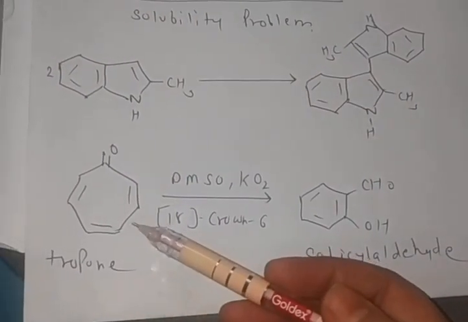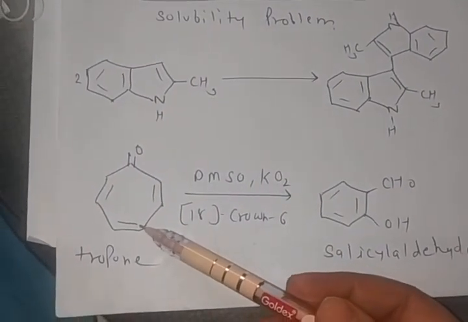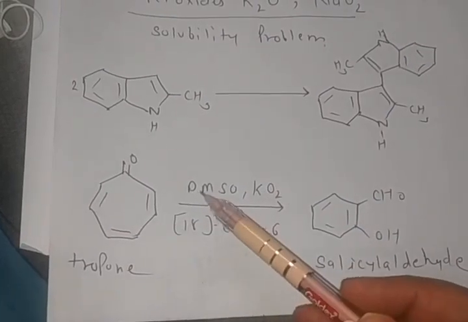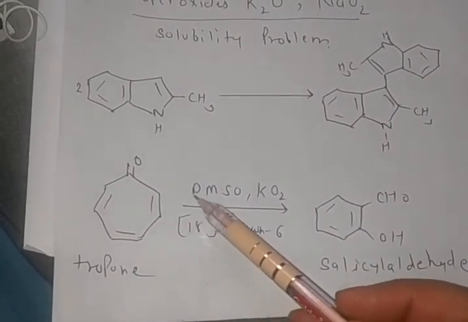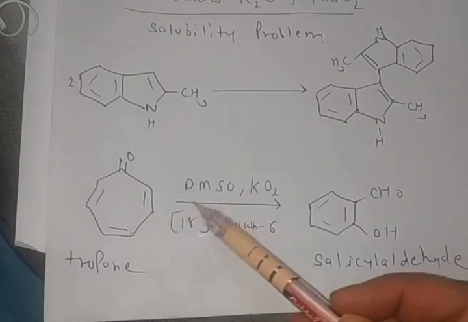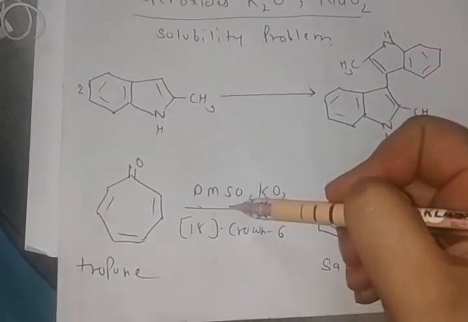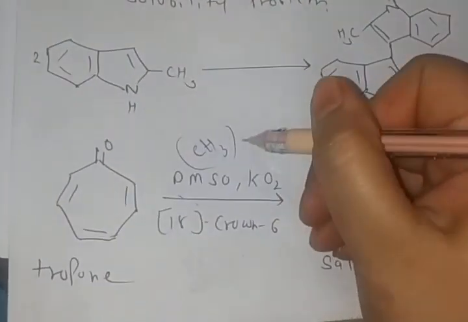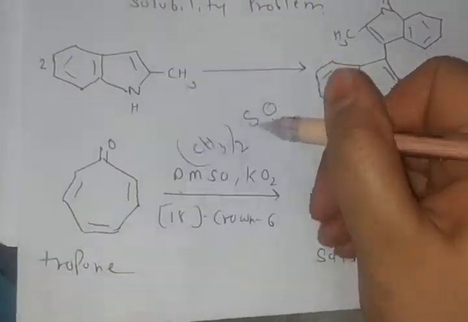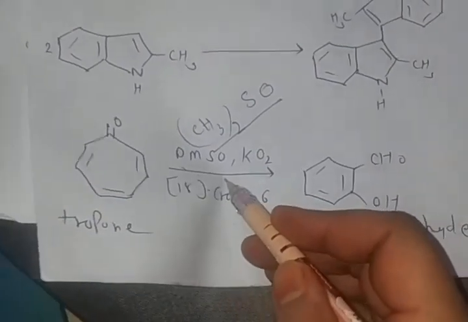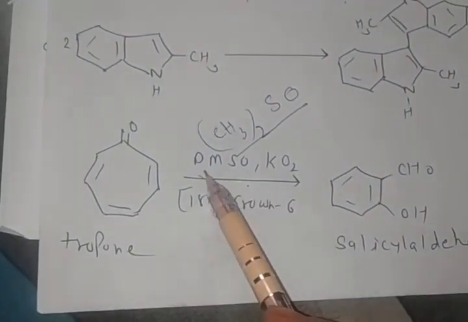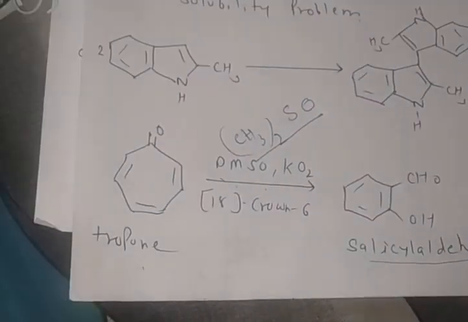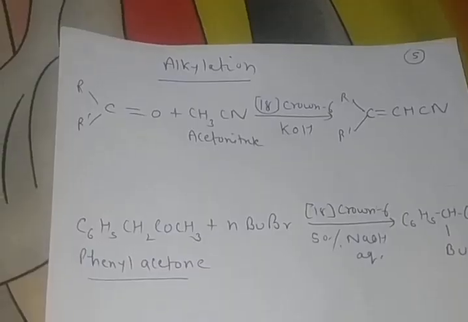See the reaction. When tropone is treated with KO2 in the presence of crown ether, the solvent is, students, DMSO. What is DMSO, student? Dimethyl sulfoxide. Dimethyl sulfoxide formula is (CH3)2SO. This is dimethyl sulfoxide, DMSO. In DMSO solution, tropone is converted into salicylaldehyde with good yield.